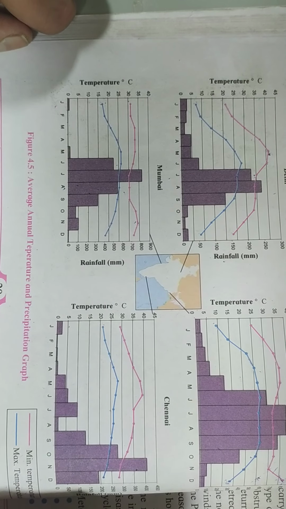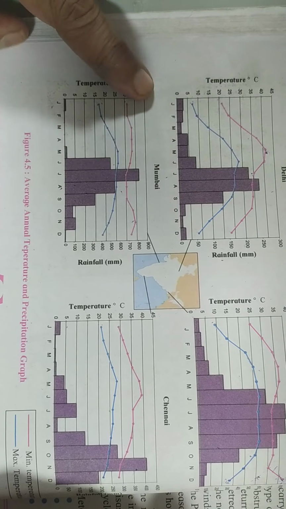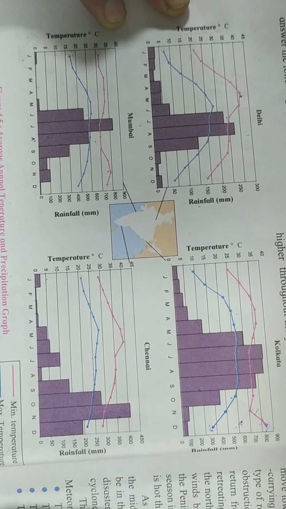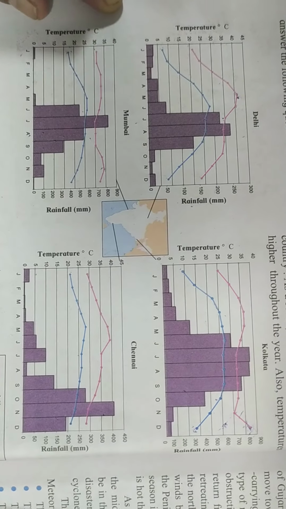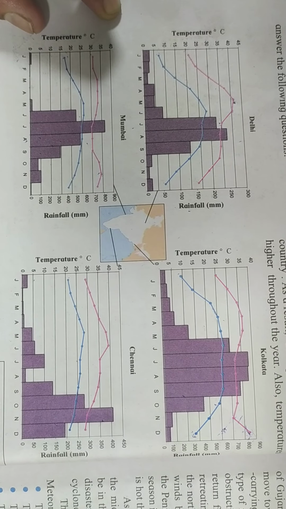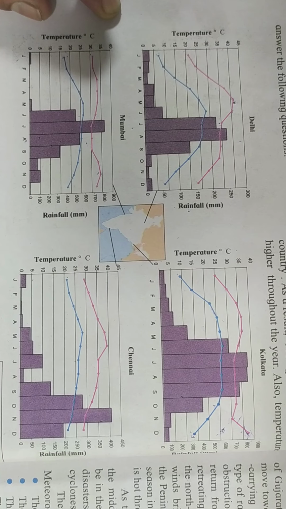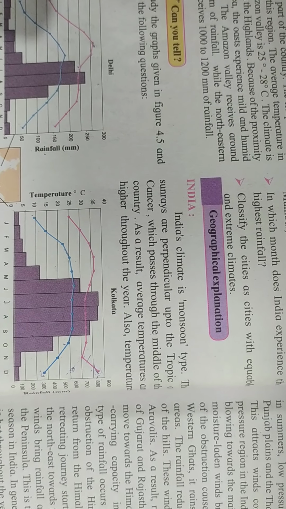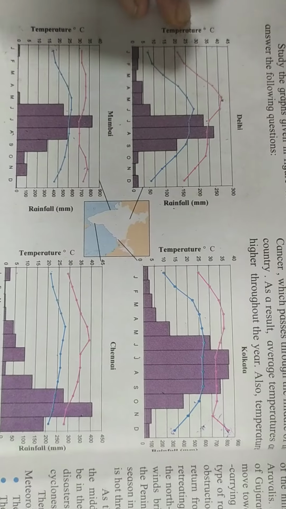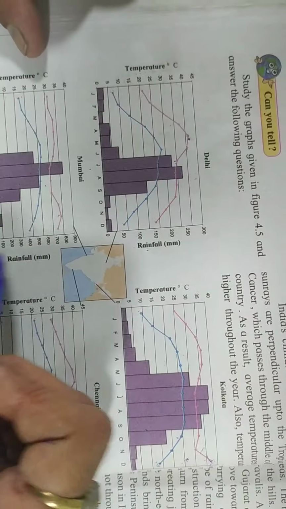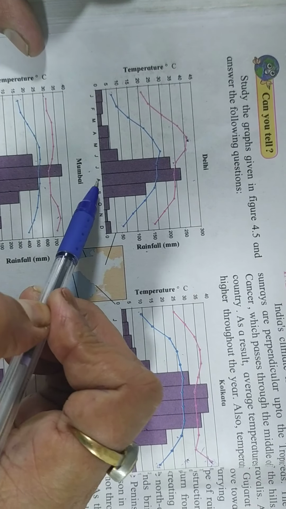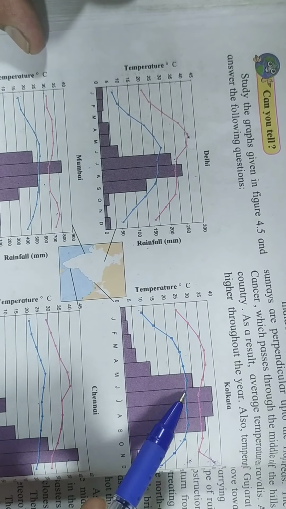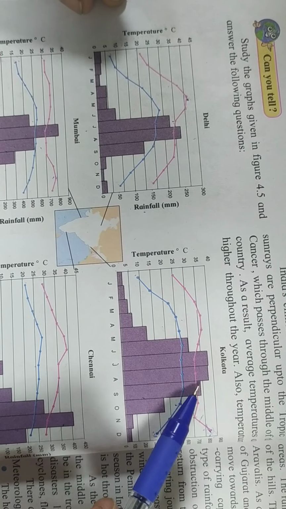Now the next question is, in which month does India experience the highest rainfall? So what is the answer to this question? If you take a look at the bars, you will see. This is which month? August. And what is the rainfall status in Kolkata?